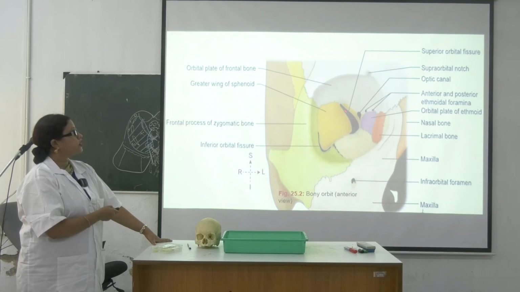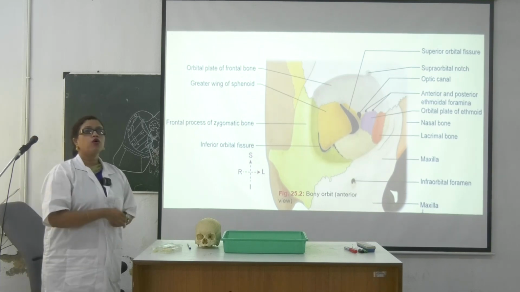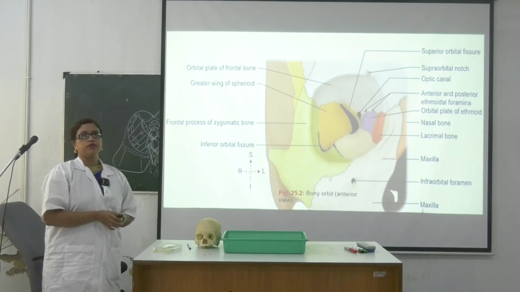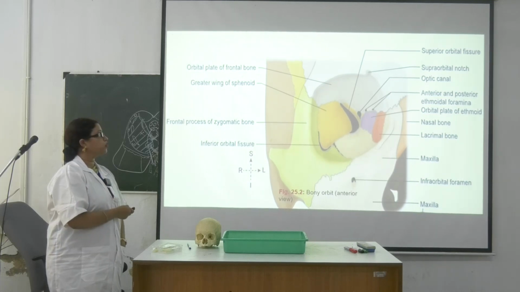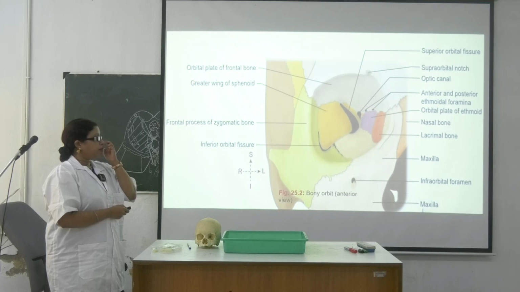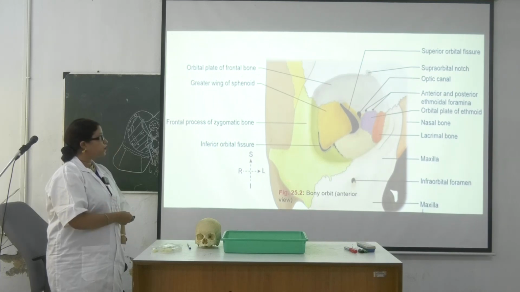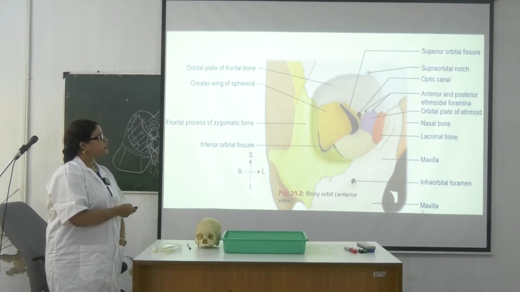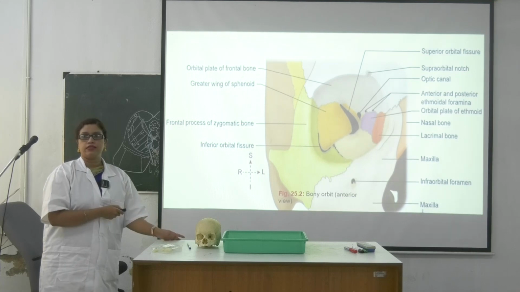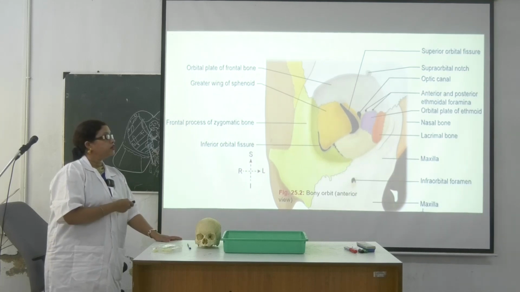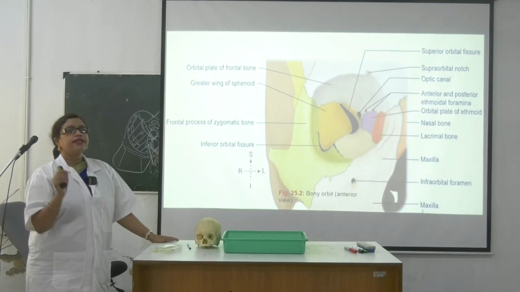Okay, and if you see over there, this is the greater wing of sphenoid and this is the lesser wing of sphenoid. Lesser wing টা উপরে থাকবে, greater wing টা নিচে থাকবে। Okay, so it will form the superior orbital fissure. Now tell me how the inferior orbital fissure is formed. Which bones? Superiorly কে থাকছে? Sphenoid, part of zygomatic, part of the maxilla. Okay, all things are coming.